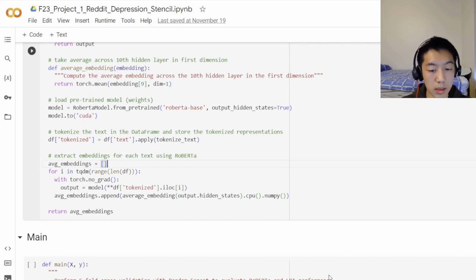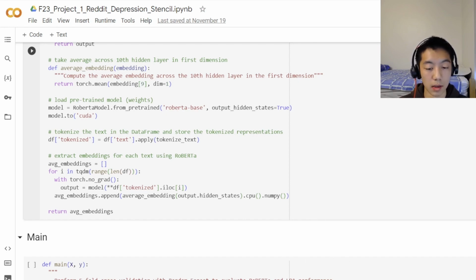And this is basically done through passing the tokenized representations, calculating the average embedding across the 10th hidden layer, and then appending it to the average embeddings list, converting this into a NumPy array as well. And the main difficulty was, again, trying to optimize this code so that it could run given Colab's limited computational